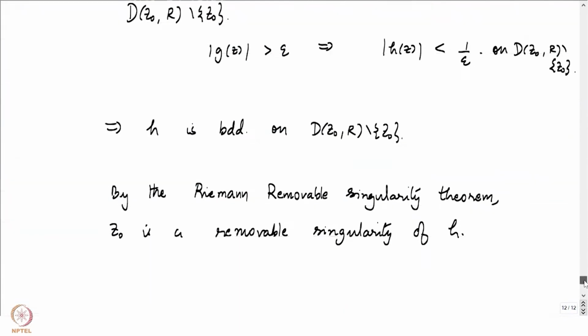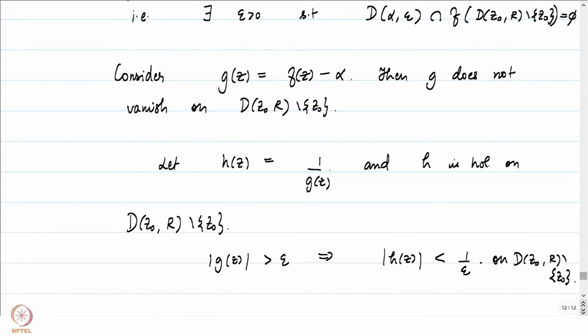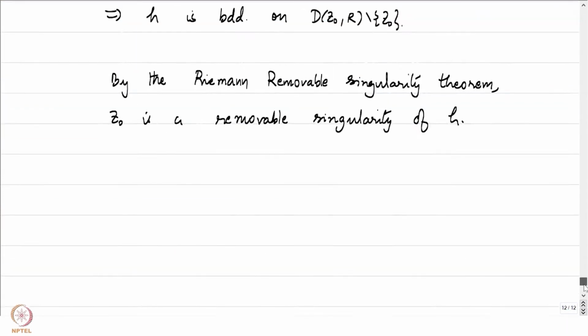So the key thing to note right now is that, being the inverse of 1 by g of z, where g of z is not a constant function, h is not a constant function. In particular, h is not the 0 function, and it can happen that z0 is a 0 of h. So we will just write h of z to be equal to z minus z0 to the power m times h1 of z, just to ensure that m is greater than or equal to 0. If at all it vanishes at z0, we will just capture the power to which it vanishes, and such that h1 of z0 is not equal to 0.